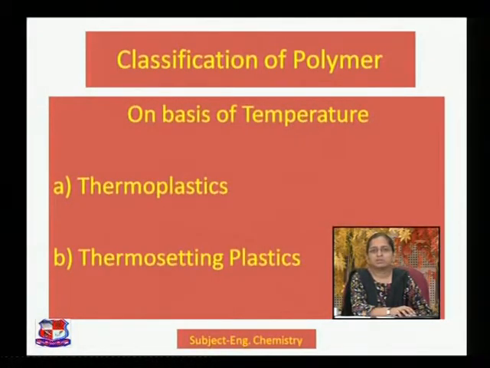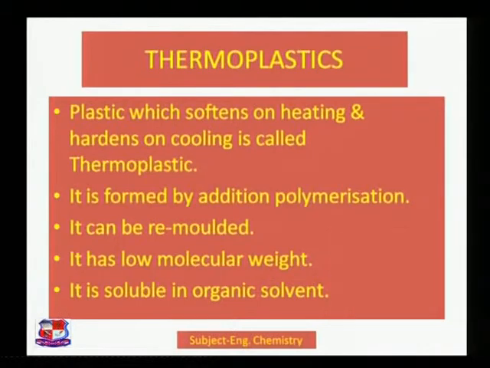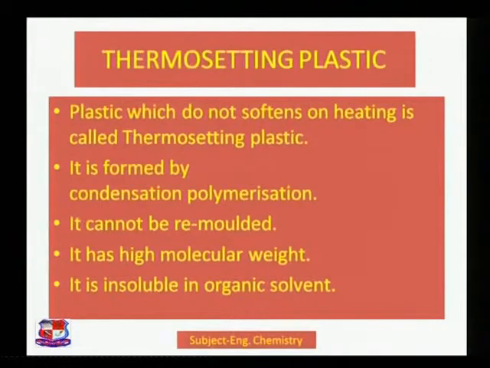On the basis of temperature, we have classified into two classes: thermoplastic and thermosetting plastic. We have compared the differences. Thermoplastic means plastic which softens on heating and hardens on cooling. Thermosetting plastic, on the other hand, is plastic which does not soften on heating.